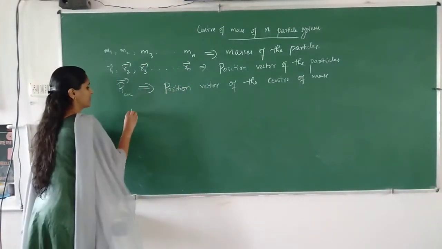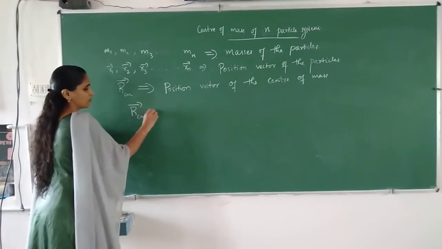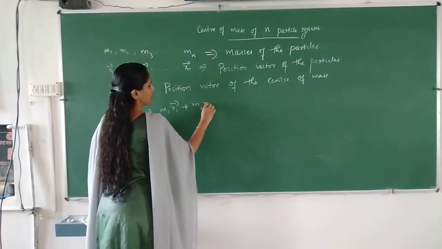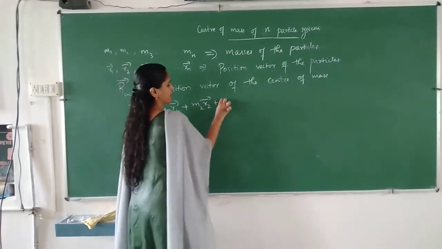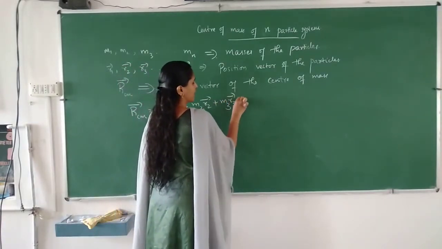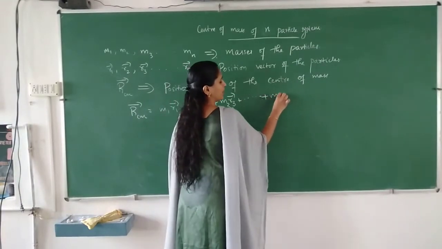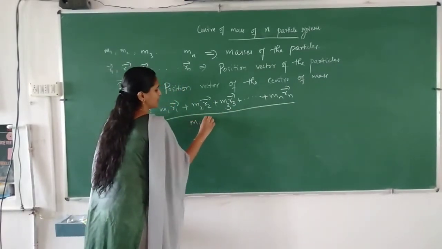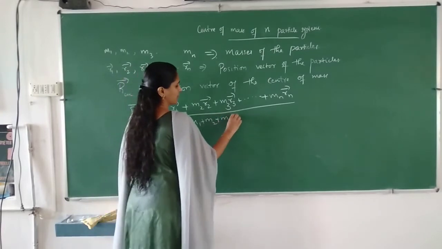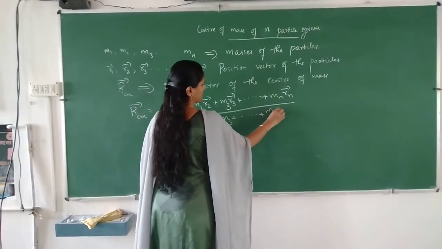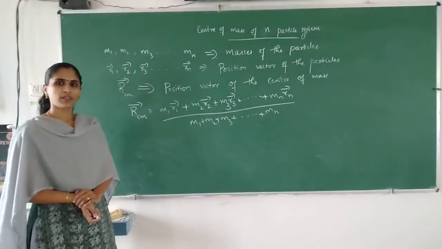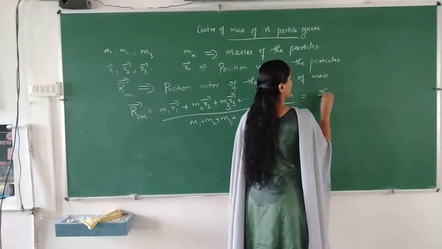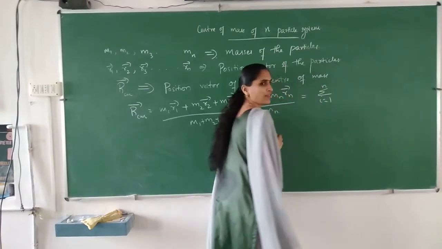Then we can write r_cm is equal to m1 r1 plus m2 r2 plus m3 r3 plus and so on plus mn rn, divided by m1 plus m2 plus m3 plus and so on plus mn.